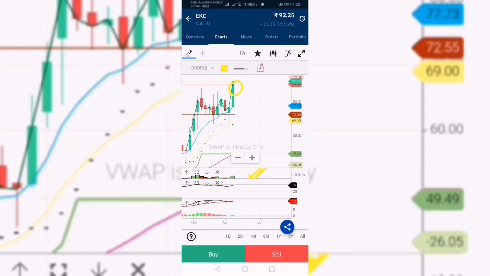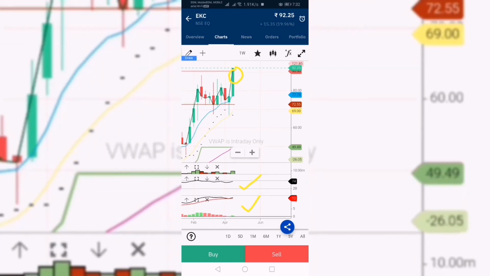Here the volume also increased, and the RSI is rising, and the MACD is going up. These are all bullish signs. Parabolics are also up.